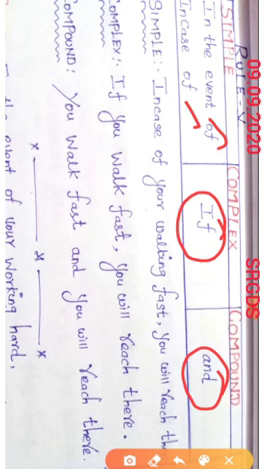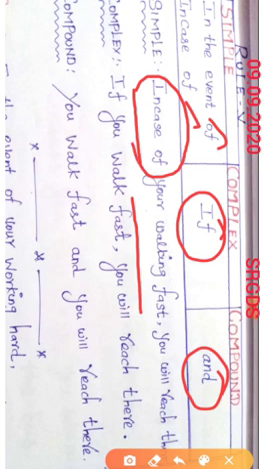Now I am going to explain the rule through an example. I have written here: In case of you are walking fast, you will reach there. I have used "in case of"; instead of this, you can use "in the event of".